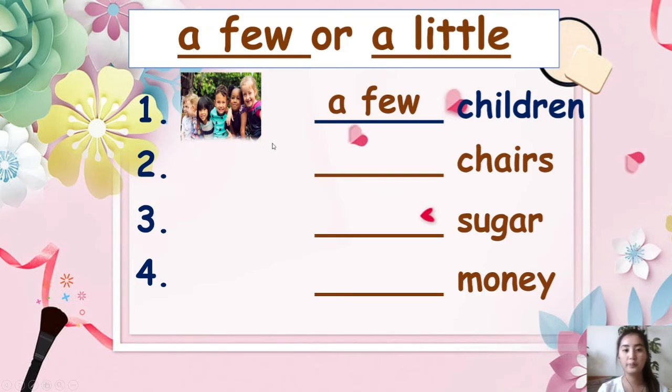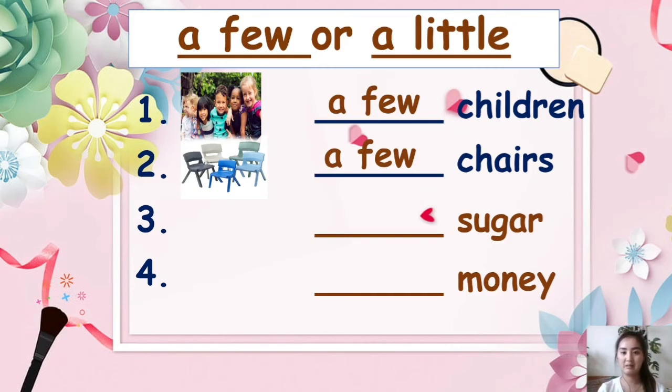Okay, number 2. Chairs. Blank chairs. So are we going to use a few or a little? The answer is a few chairs because chairs, this one is a countable noun. For example, in here, 1, 2, 3, 4, 5. There are 5 chairs. We can count. So we use a few.